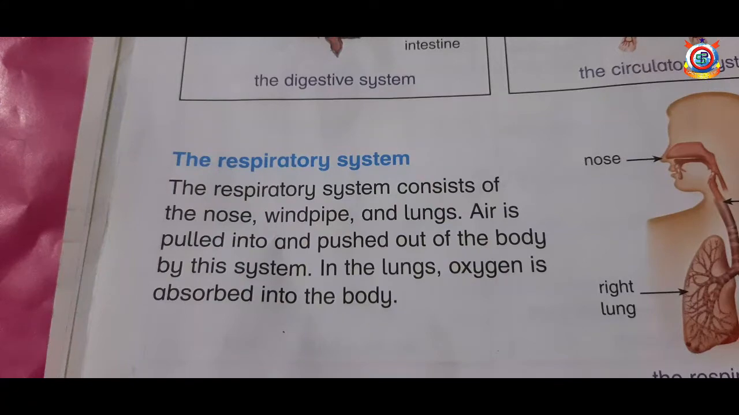Okay students, now I am going to tell you a short summary of today's lecture. First we read about respiration. The taking in of oxygen and taking out of carbon dioxide is called respiration. And respiratory system is a system through which respiration occurs. Then we read respiratory system consists of nose, windpipe and lungs. Then we read in lungs, oxygen is absorbed into the body.